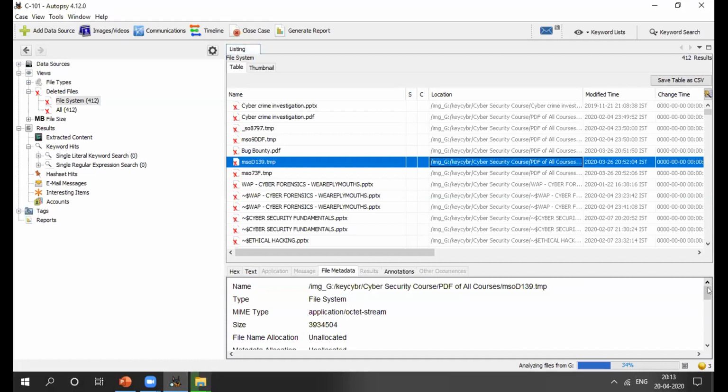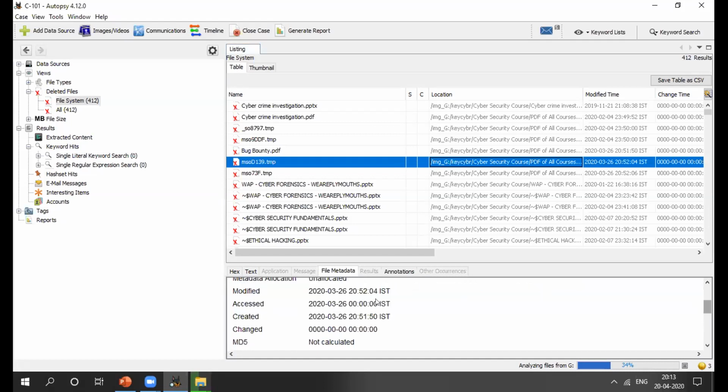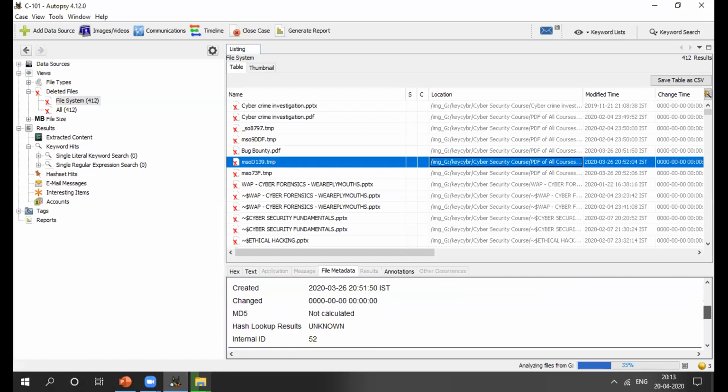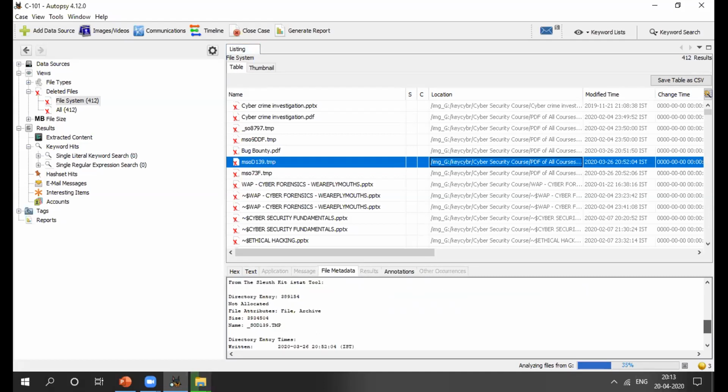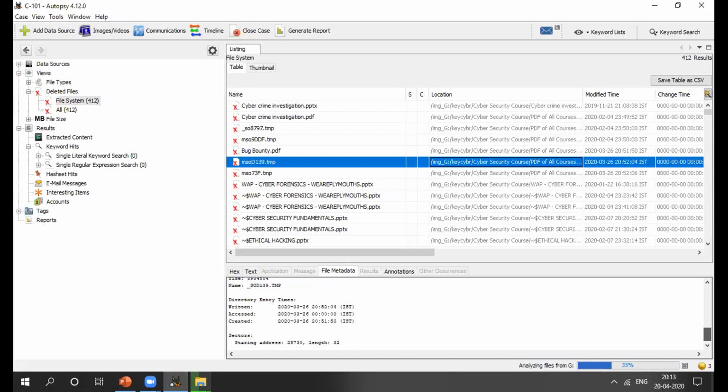Okay, so here are all my deleted files, right? Modified at, accessed at, created at, and changed. Okay, MD5 not calculated, then hash lookup result, then internal ID. From the Sleuth Kit tool, directory entry not allocated file. Then directory entry times, that will be 26th of March at 8 to 9 p.m., right?